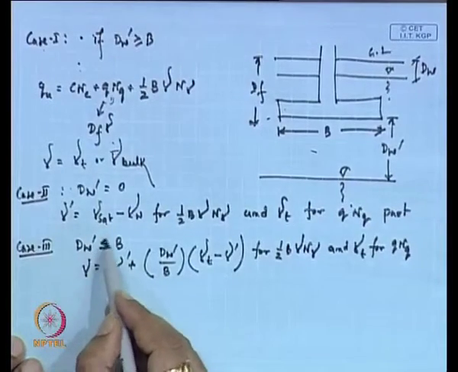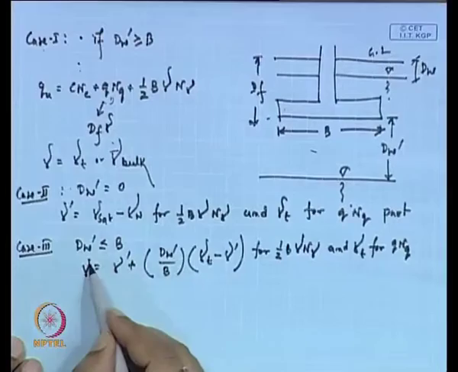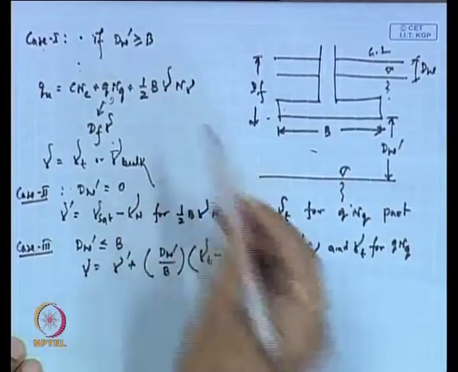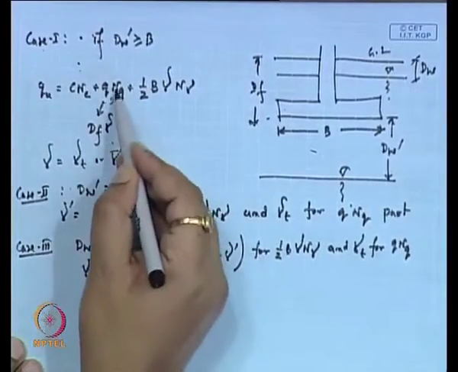So if d_w' is less than or equal to B, you use this gamma value in this part and gamma_T for this part.